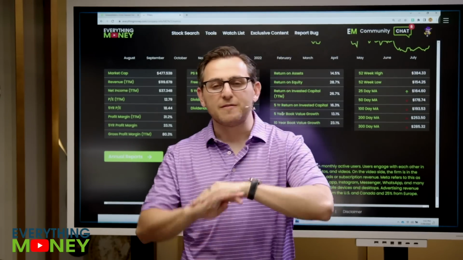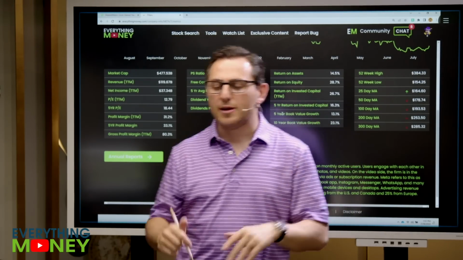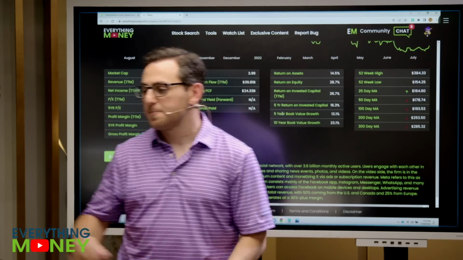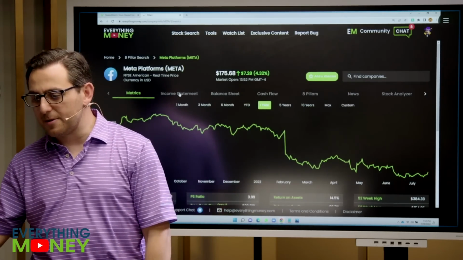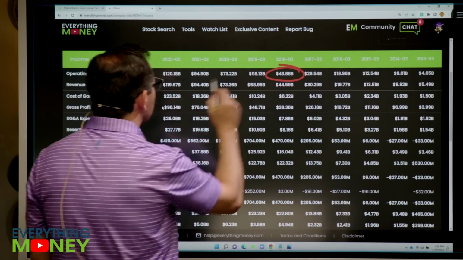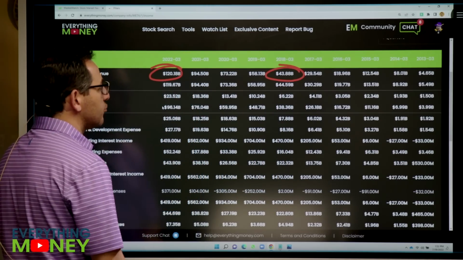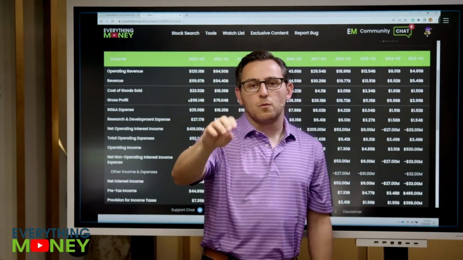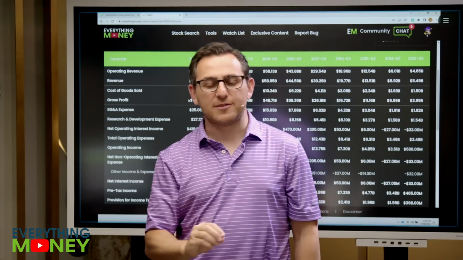Pillar number 3, very simple. We just want revenue growth. I don't care what percentage, I just want revenue growth. So we go to the income statement in our software and we just go 5 years ago, 43.88, last year, 120 billion. Pretty awesome.